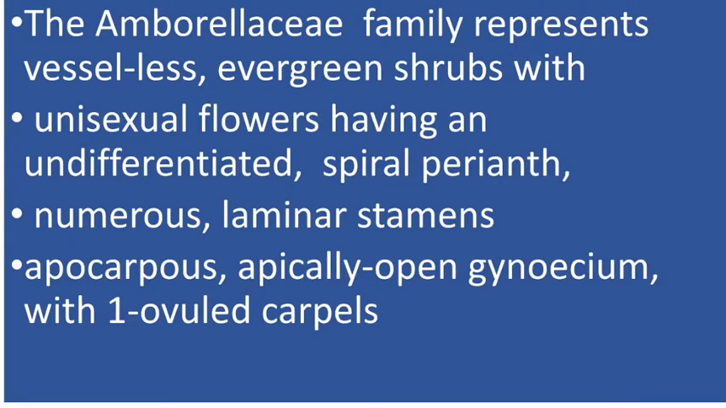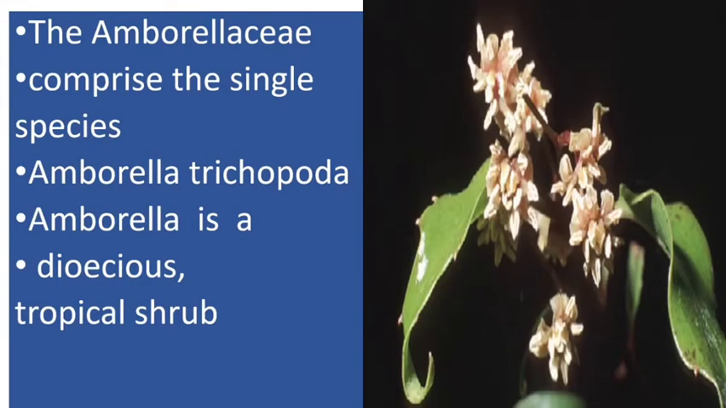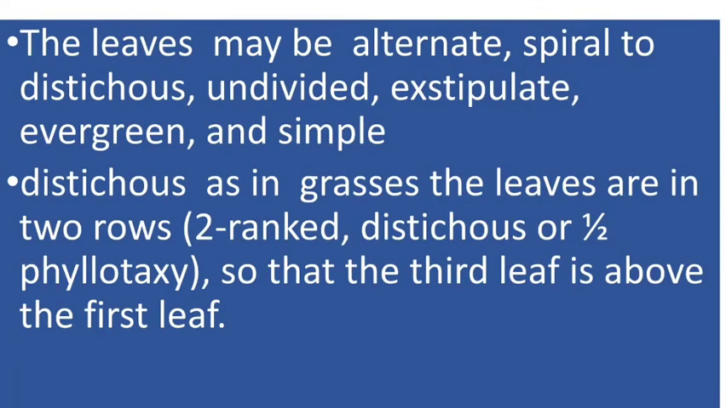The Amborellaceae family represents vesselless evergreen shrubs with unisexual flowers having an undifferentiated spiral perianth, numerous laminar stamens, and an apocarpous, apically open gynoecium with one-ovule carpels. This is the peculiar feature of this family. Amborellaceae comprises the single species Amborella trichopoda. Amborella is a dioecious tropical shrub. It is not a tree, it is a shrub.